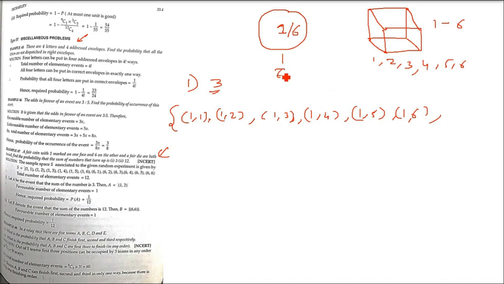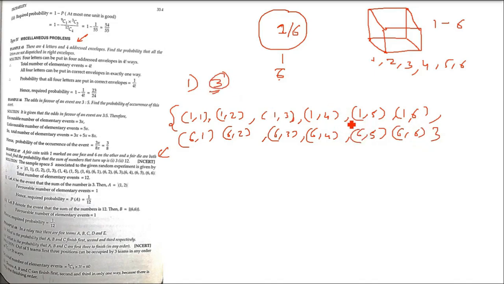Now when the upper face is 6 on the same coin, again 1 to 6 will come on the die. So 6 1, 6 2, 6 3, 6 4, 6 5, 6 6. These are all the possibilities. So this is our sample space.